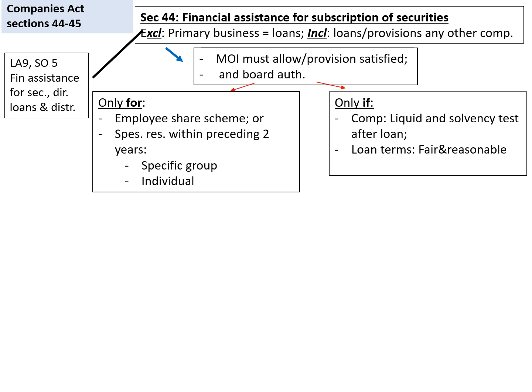This can also only be allowed if the company is still liquid and solvent, or passes the liquidity and solvency test after the loan was provided. And it's also required for the loan terms to be fair and reasonable. For example, the interest rate should be market related.